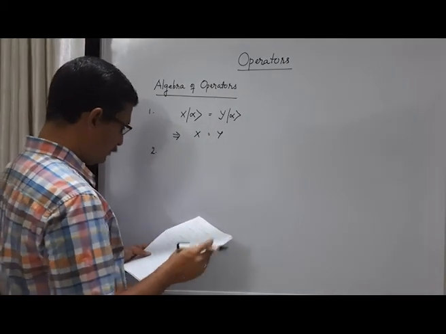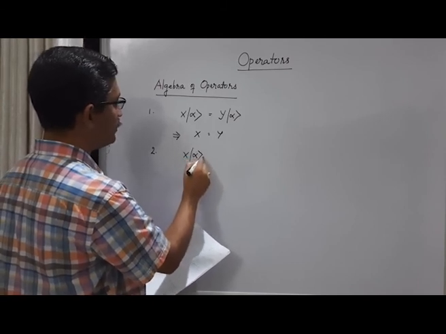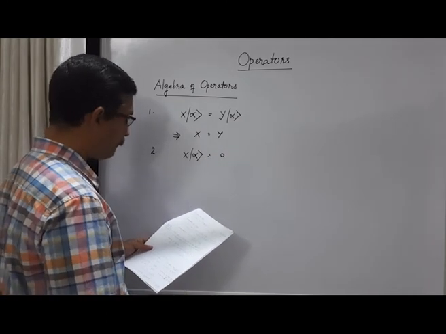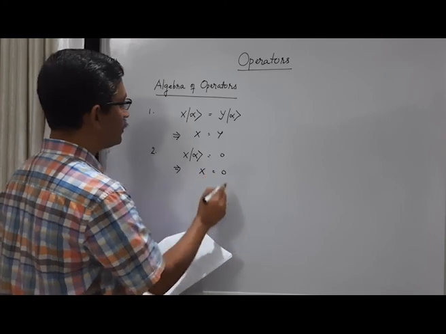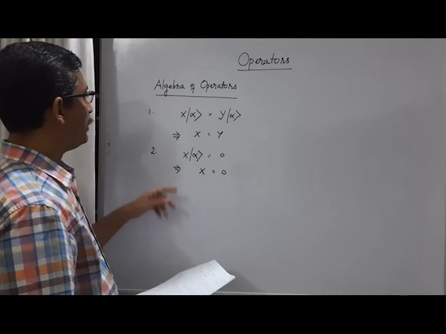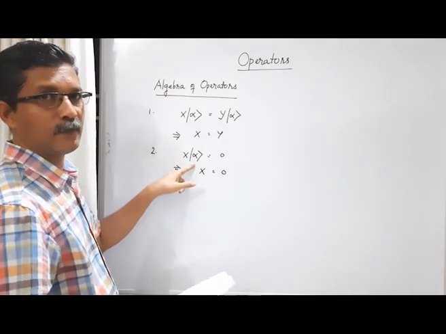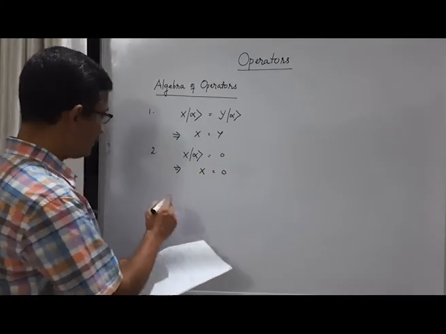Another property: an operator X acting on an arbitrary ket is equal to, let us say, 0. Then it means that the operator is a null operator. So if an operator acting on any ket, every ket in the vector space, gives 0, then that operator itself is 0.